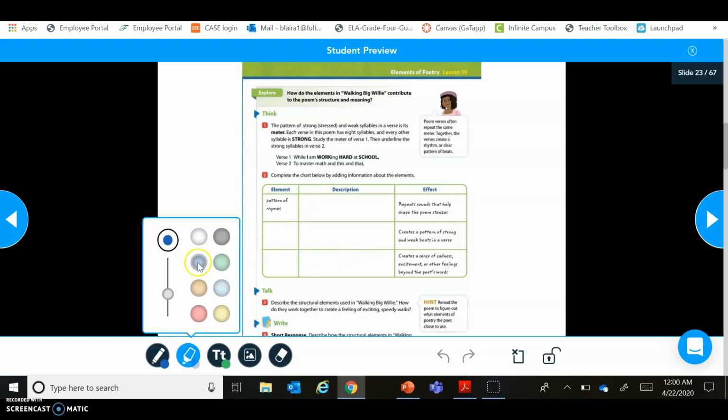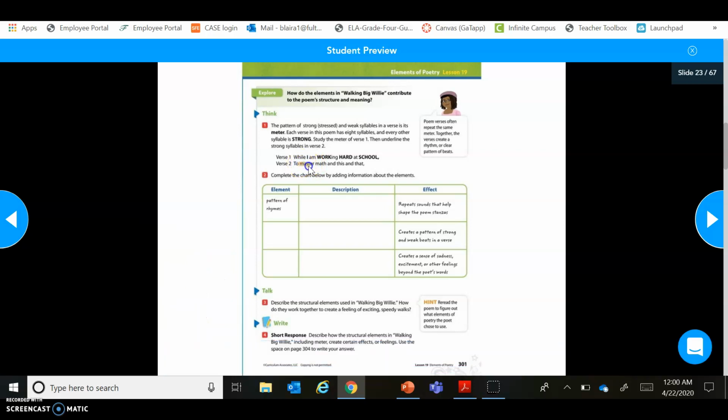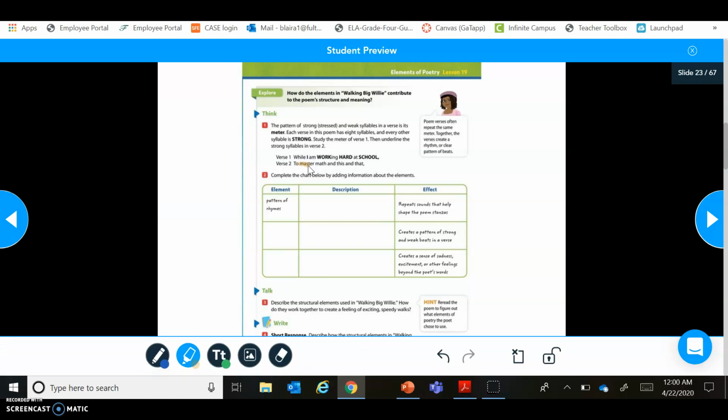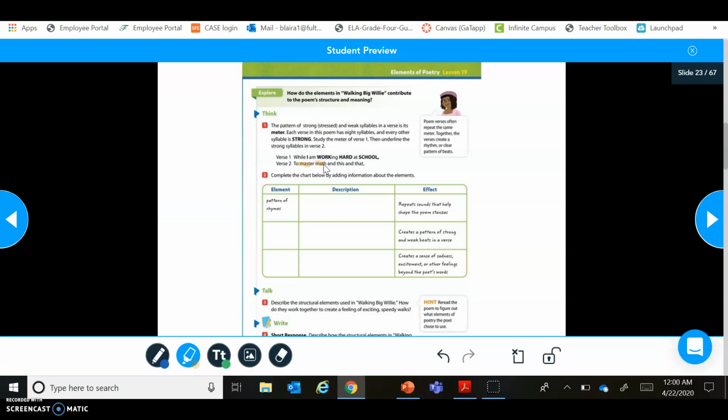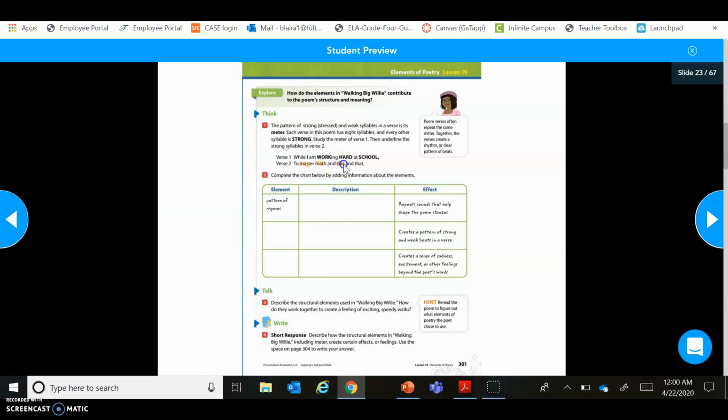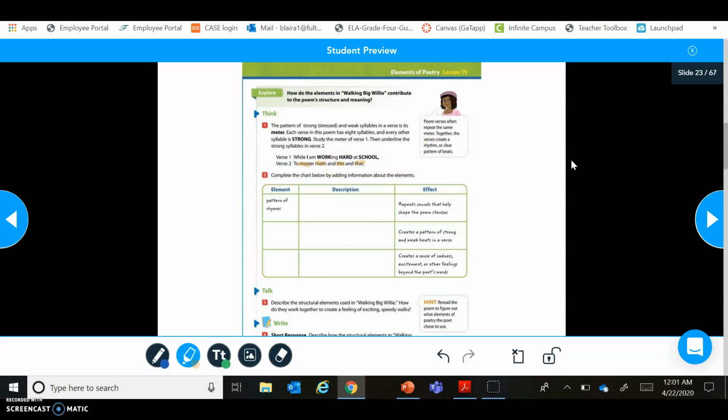And so you want to go through and highlight the words that are being stressed. So mast, and it's not all the word master, it's just mast. To master math and this and that. So I would say that math is being stressed as well. To master math and, so not really and, this and that. So that's how we would answer number 1.